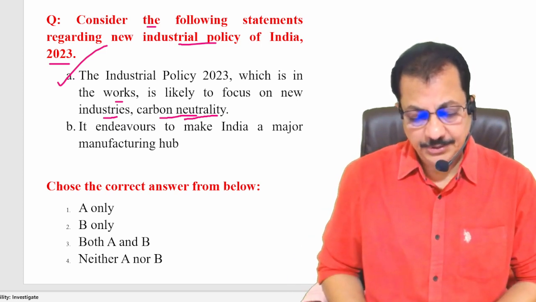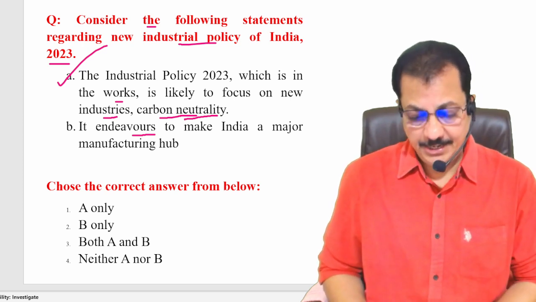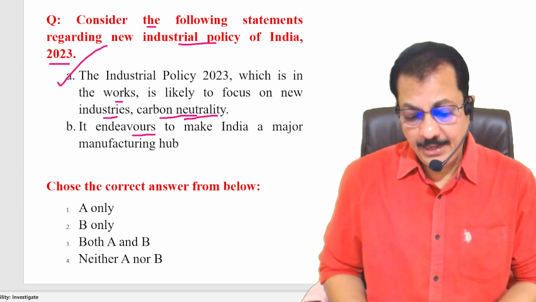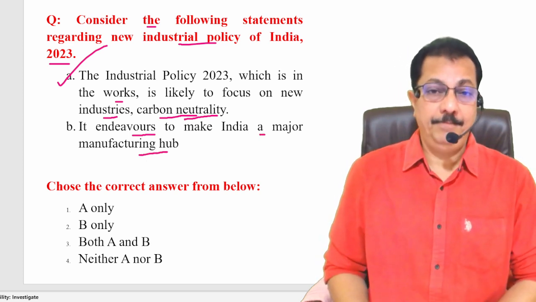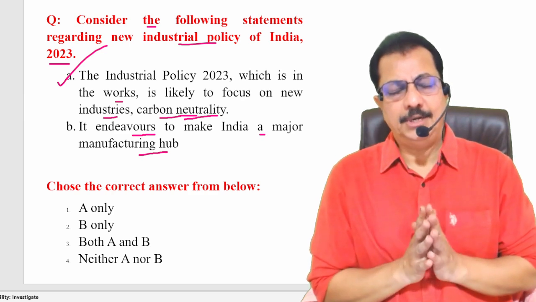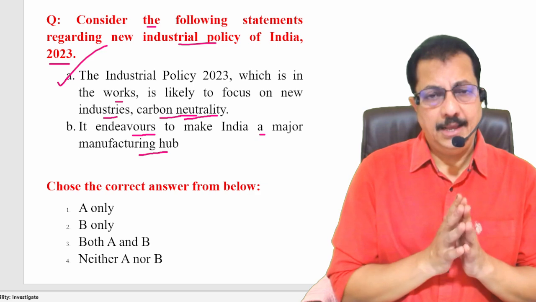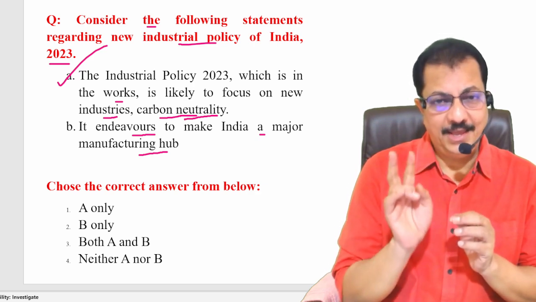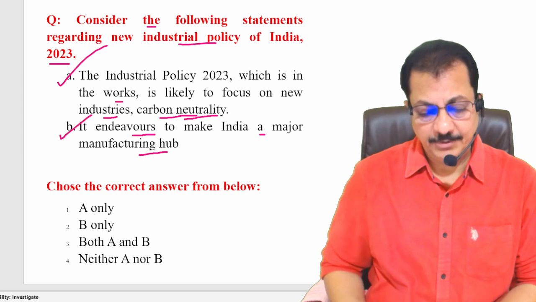And when it comes to statement B, it endeavors, meaning NIP 2023 endeavors to make India a major manufacturing hub. This is one of the objectives of the New Industrial Policy of India 2023. Very important one. So statement B is also very much correct.